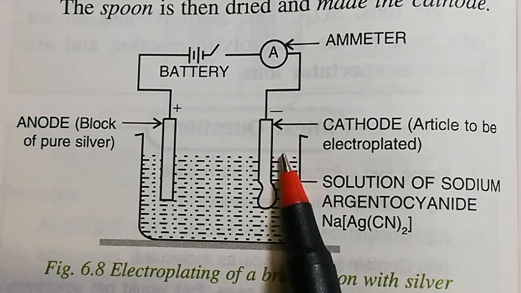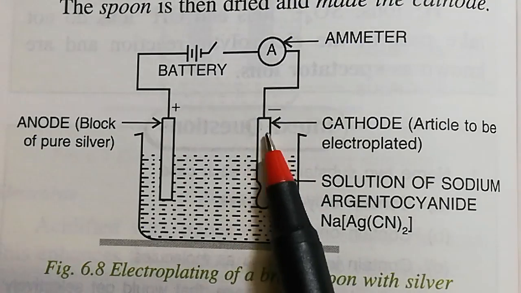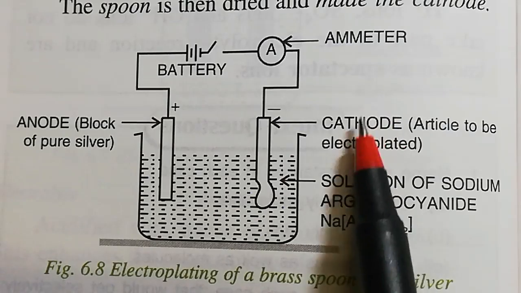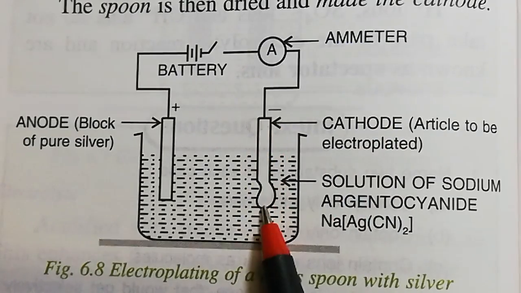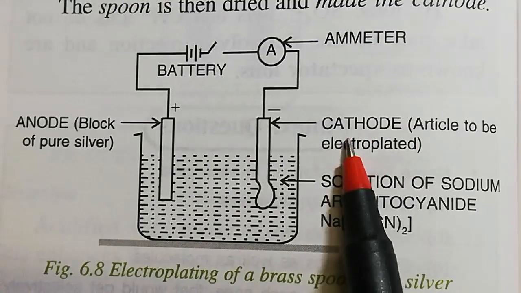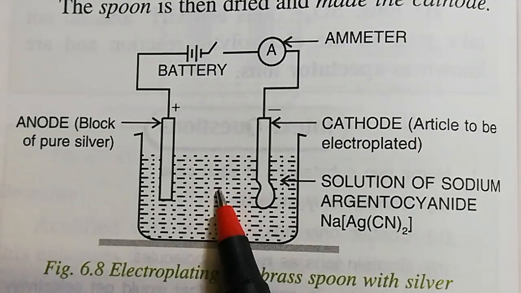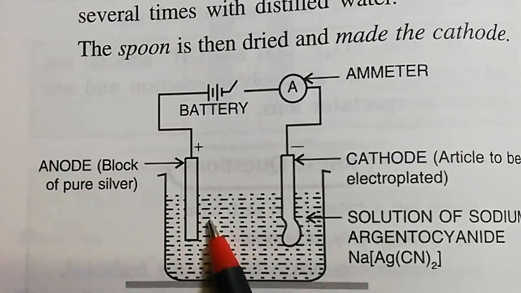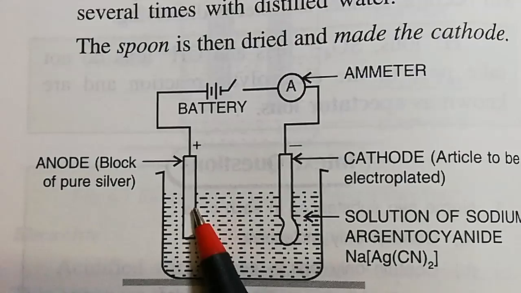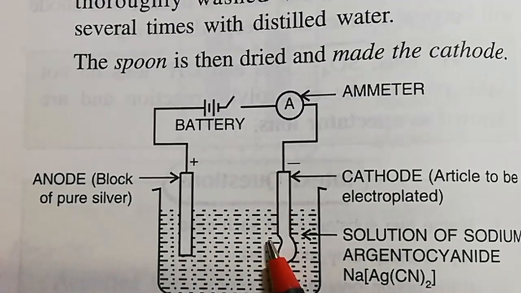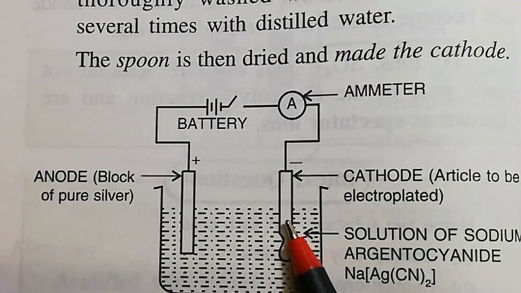The article which is to be electroplated is to be used as the cathode. Keep that in mind. And the metal with which the electroplating is to be done is to be the anode, and here it is silver, because we are going to plate silver over this article.